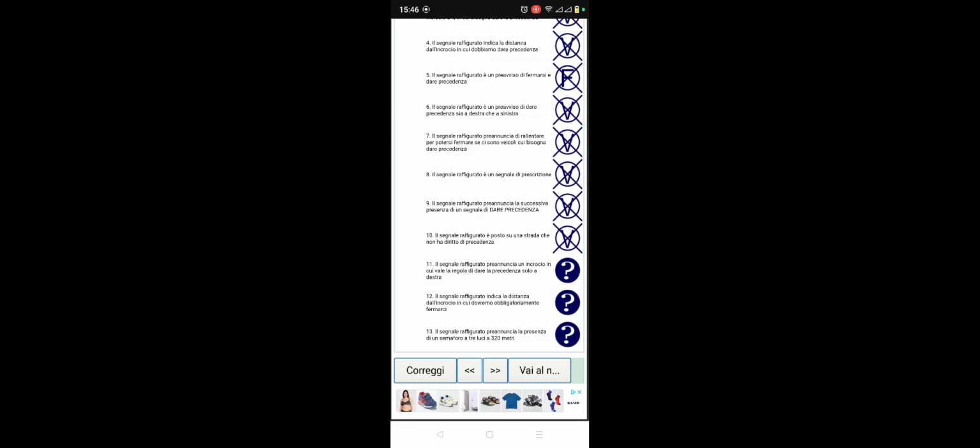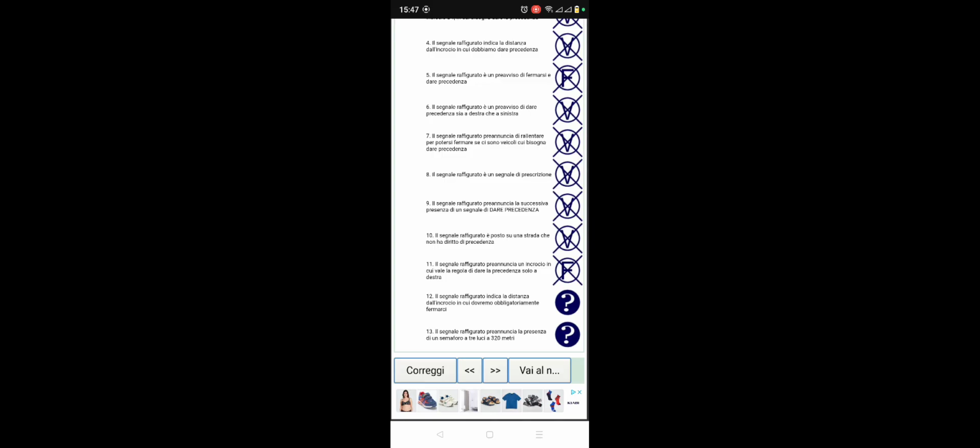Number 11, il segnale raffigurato, this sign figure, annuncia un incrocio in cui vale la regola di dare precedenza solo a destra. So this sign figure is announcing a junction in which the rule is to give right of way only to vehicles coming from the right. It's false.